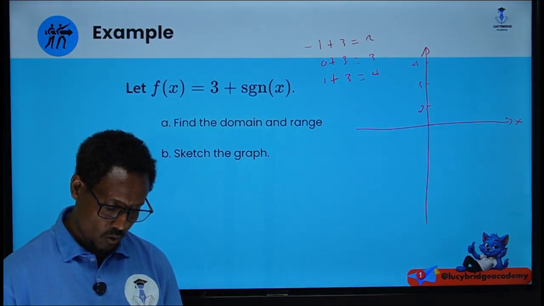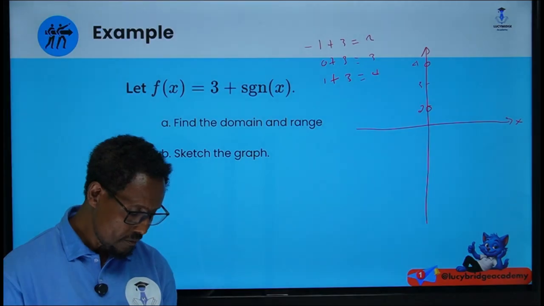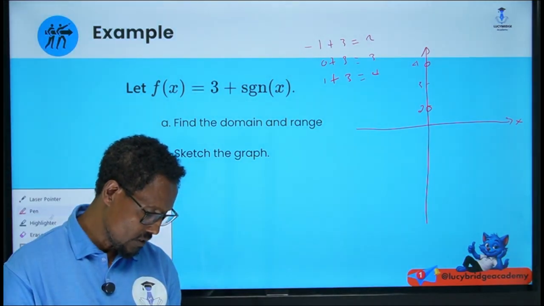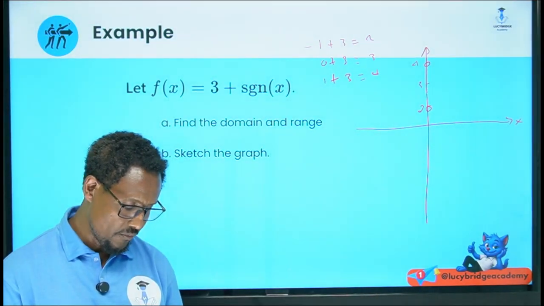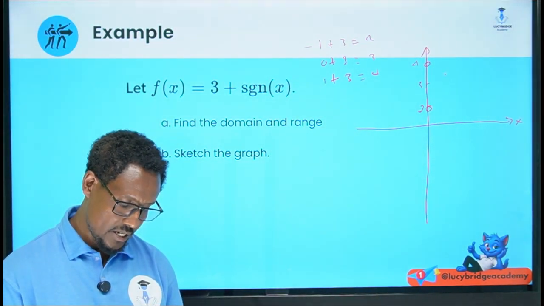So we have a hole at 2 and we have a hole at 4. Now the graph looks like this when the value of x is positive.